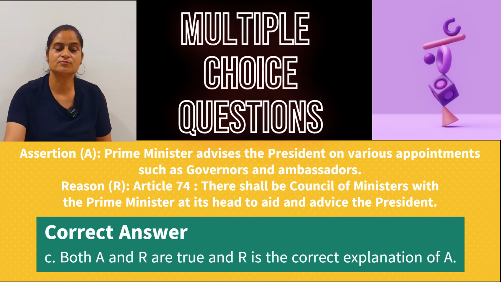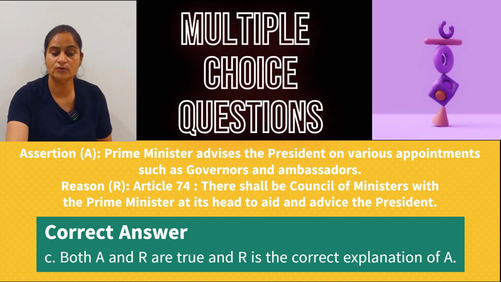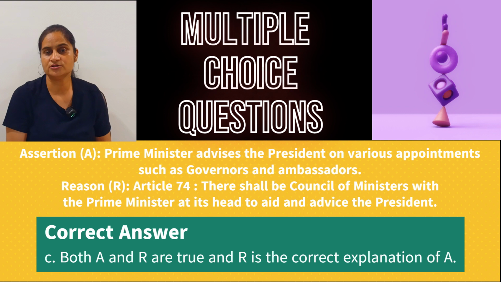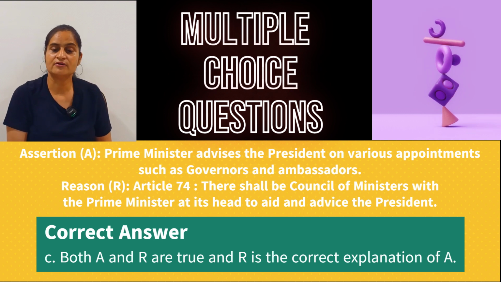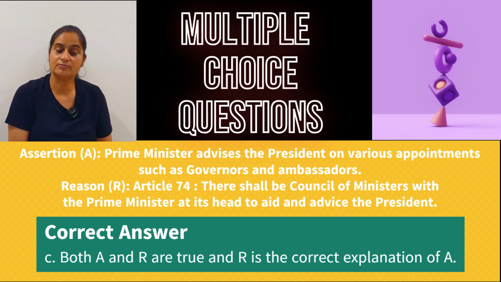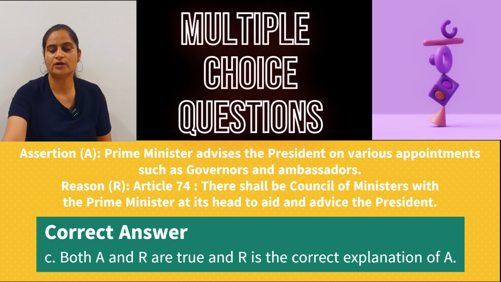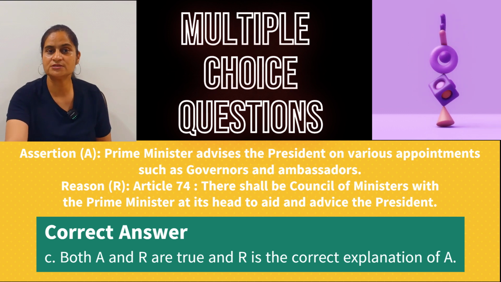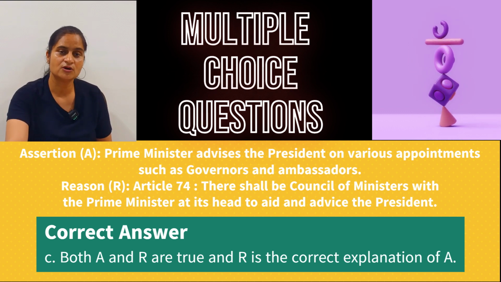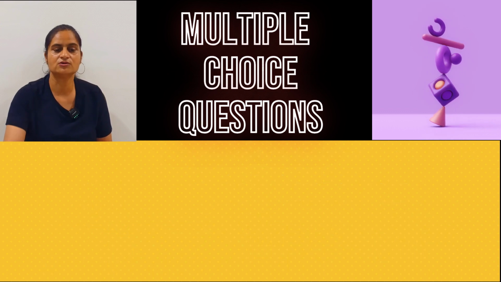The right answer is both A and R are true and R is the correct explanation of A. Prime Minister advises the President, definitely, because our Constitution says that there shall be a Council of Ministers with the Prime Minister at its head to aid and advise the President. All the appointments are done by the President on the advice of the Prime Minister and Council of Ministers.